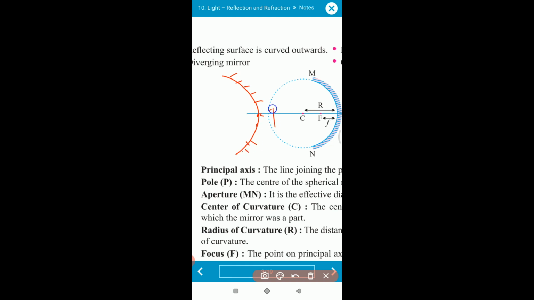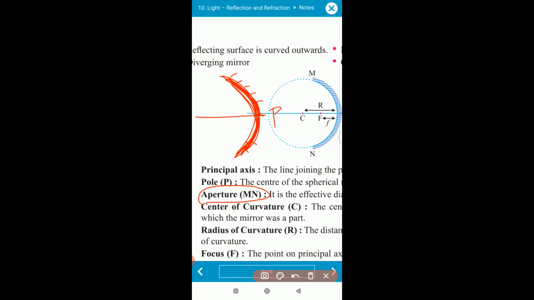Third point, again we make a mirror. This is the midpoint P and this is the axis passing through it, which is the principal axis. Now what is aperture? Aperture is the face of the mirror, the mirror surface lying from here to here. This face of the mirror is called the aperture of the mirror. It is a kind of effective diameter of the mirror. Clear?